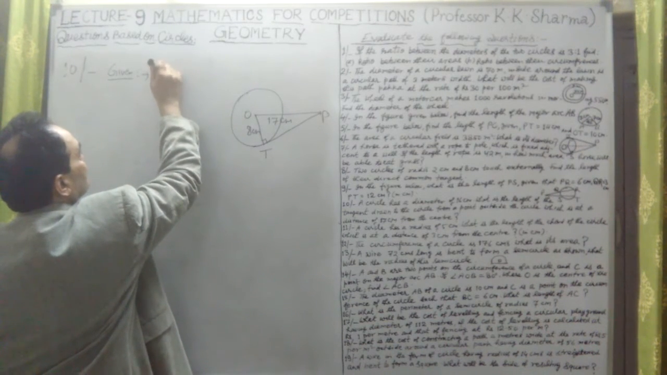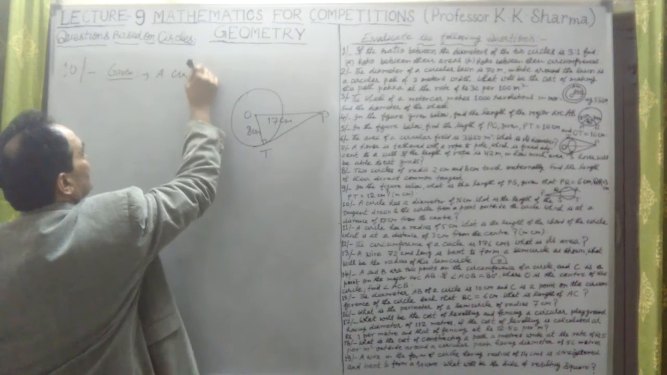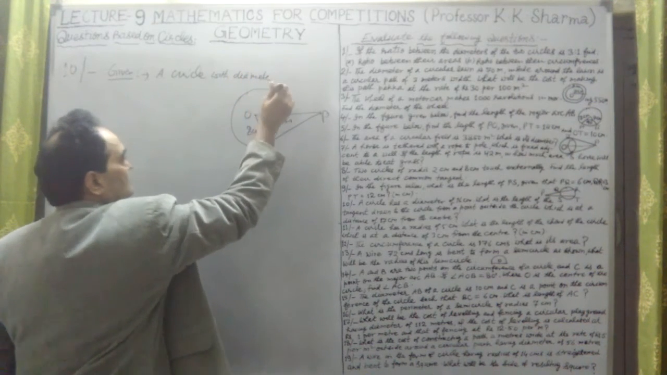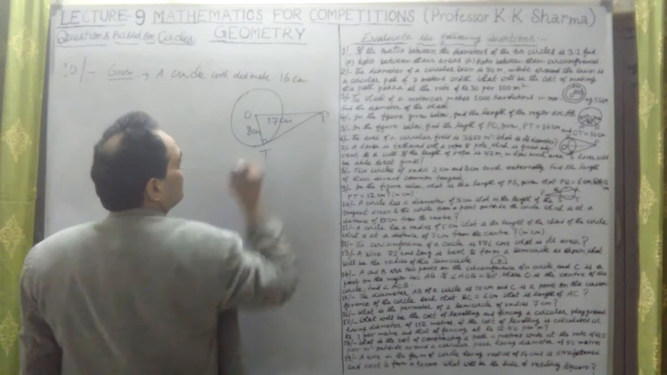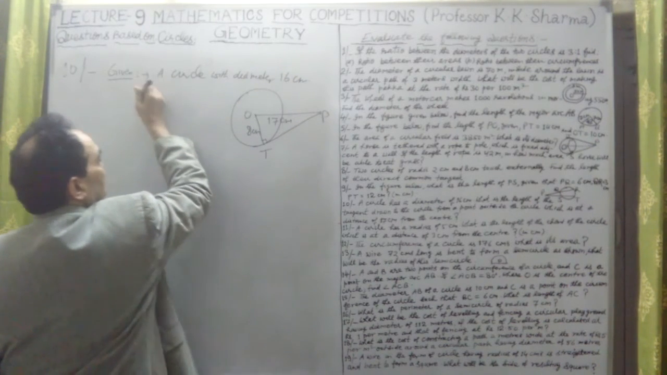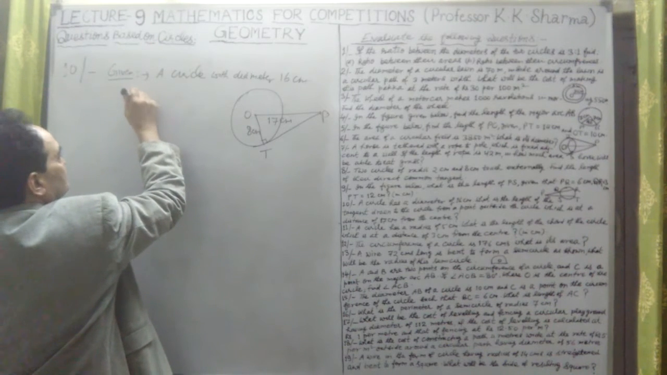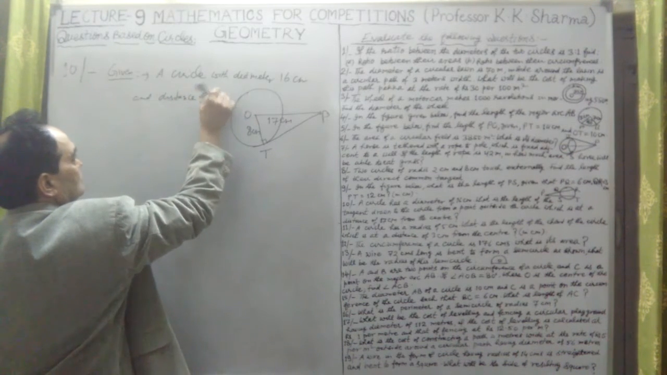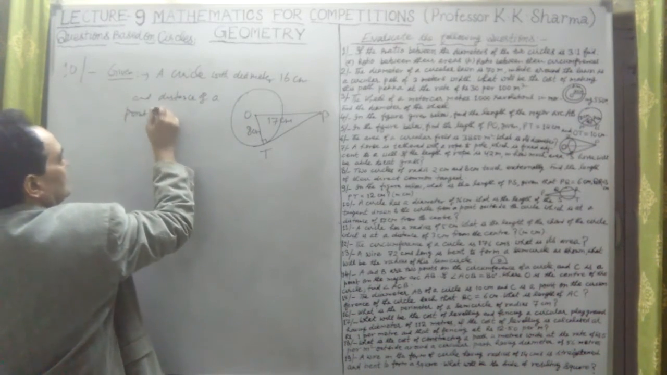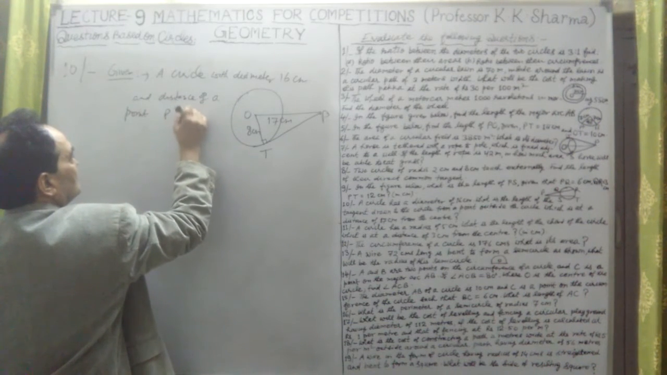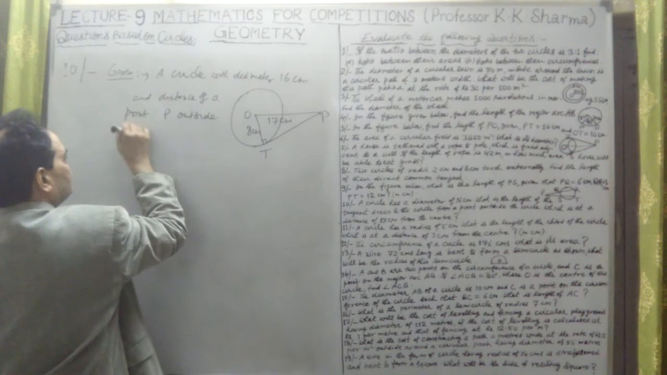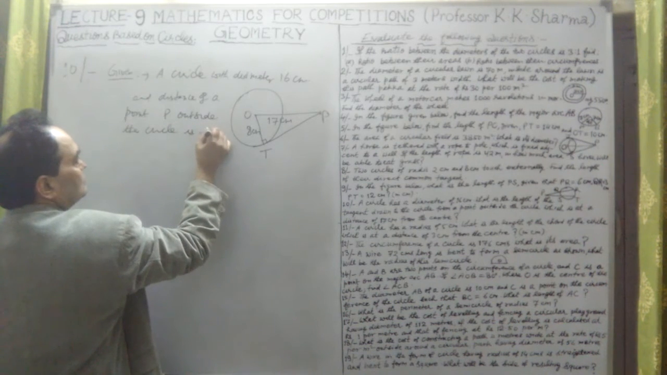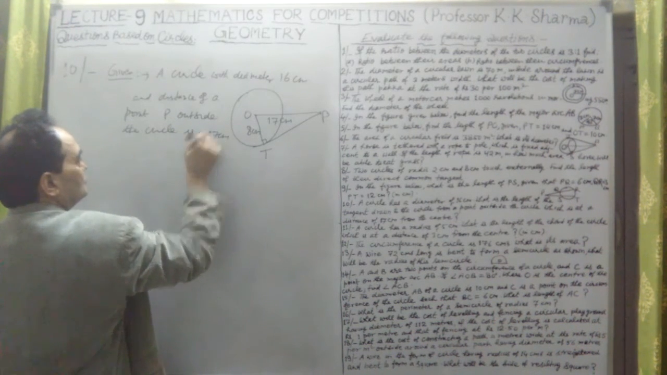We are given here a circle with diameter 16 centimeter, and the distance of a point P outside the circle is equal to 17 centimeter. This is also given to us.